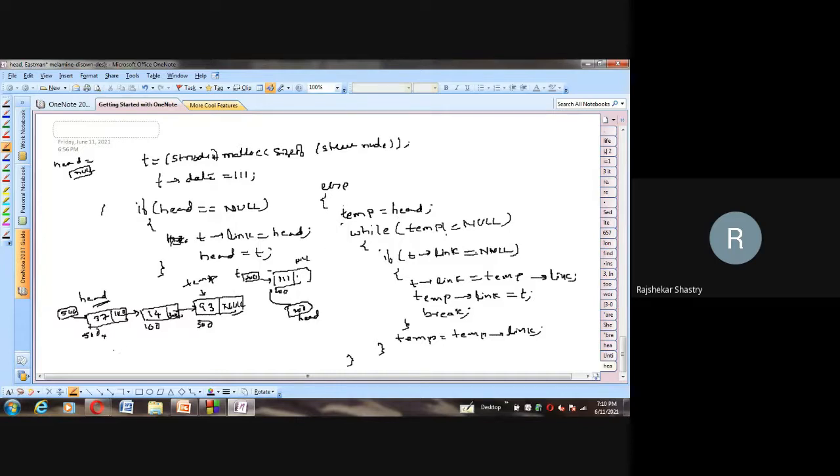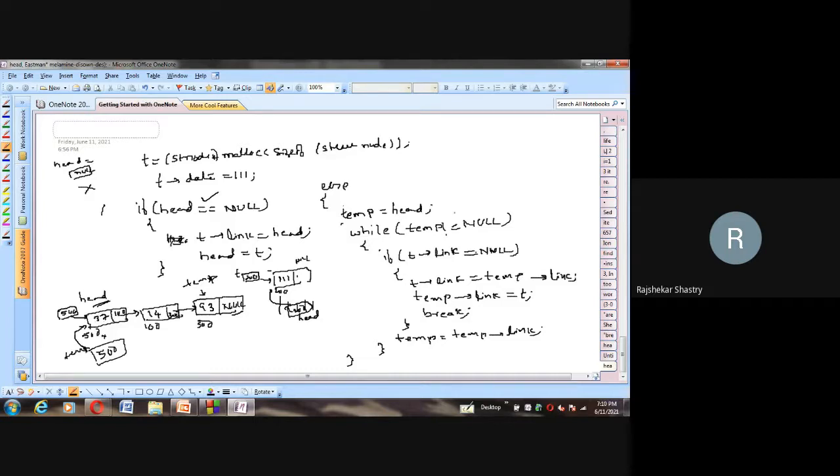So right now head is holding what, sir? Anyone? This is the else case. This is not the case now, this is the case if is true. Now I'm coming to the else case, which means head is holding some data. It is not null. So I have taken a temporary variable temp, and in this temp I stored the head. That means 500 is stored in temp. So temp is pointing to the first node, that is the head node. First step is over.